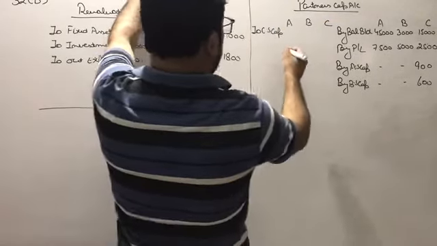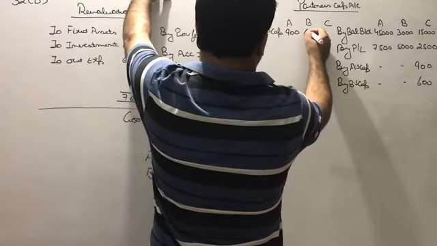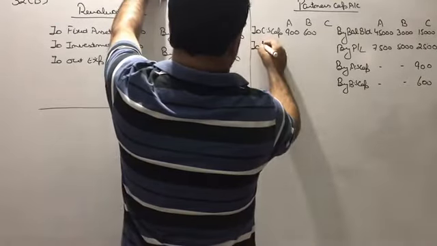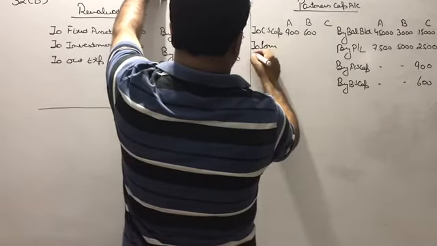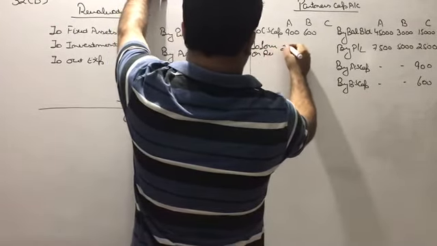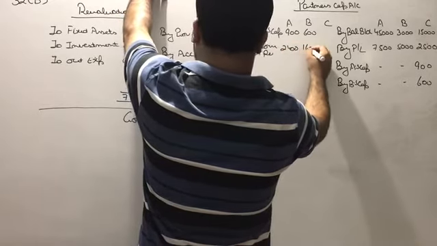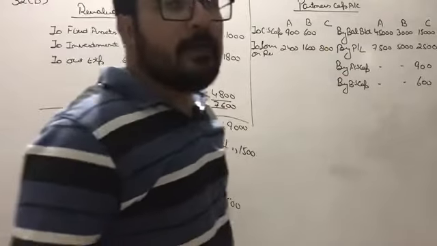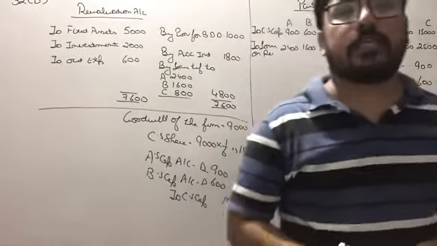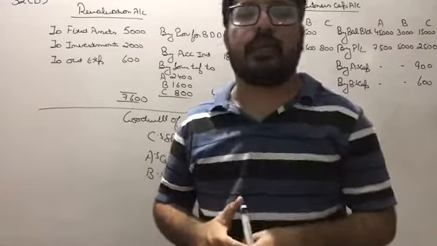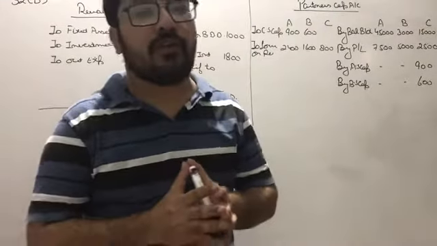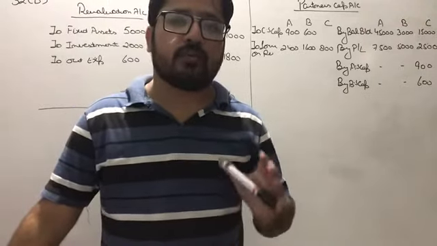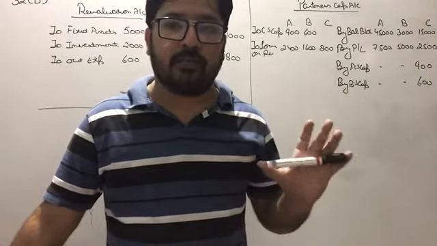They are paying the share 900 and 600. Now is it clear? Now 2, loss on revaluation is there, 2400, 1600 and 800. I suppose that the question has been completed. Now what you need to do, this is a new step and you need to listen to me very carefully. You need to see who is the partner who is retiring. And in the question, I think that C is the partner who is retiring.